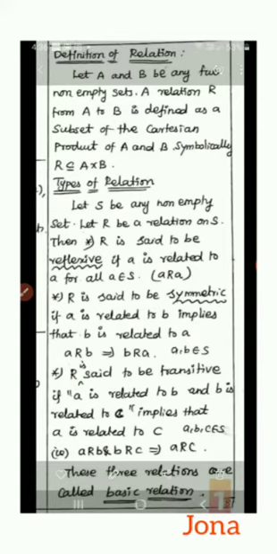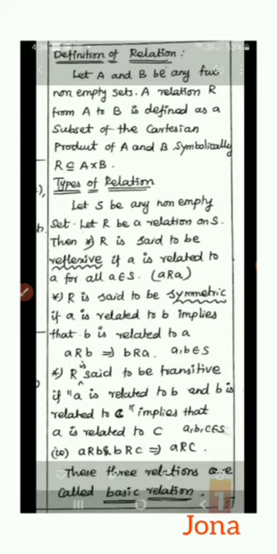That relation is defined as a subset of the Cartesian product. The Cartesian product is nothing but A cross B. So this relation is defined as a subset of the Cartesian product of A and B. We can denote this as R is a subset of A cross B. And then we also have some types of relations.